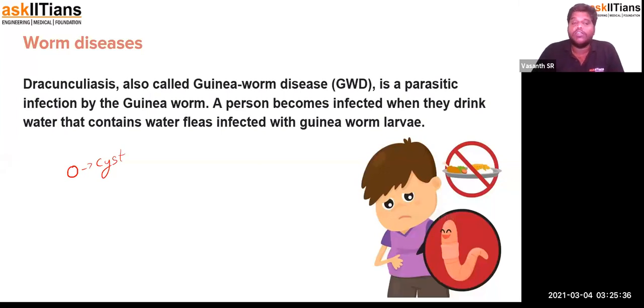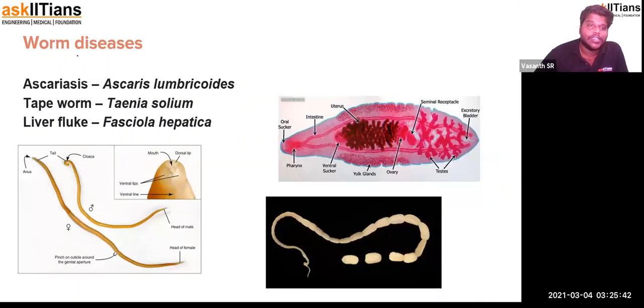Okay, so we have some examples with which we will understand worm diseases. The first example is ascariasis. Ascariasis is caused by Ascaris lumbricoides, which is the scientific name of the organism. They have male and female organisms. The next one is tapeworm. It is also called Taenia solium, which is the scientific name of a tapeworm.